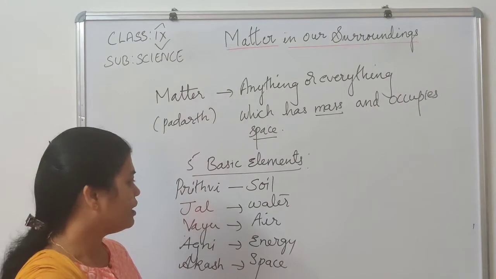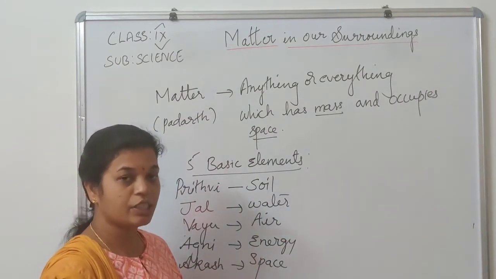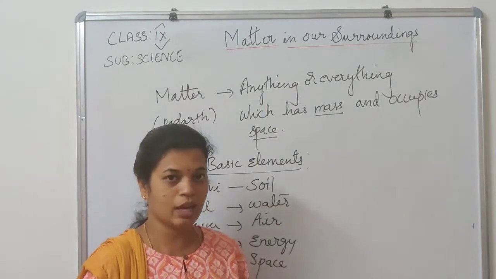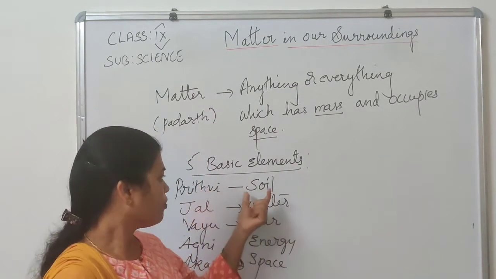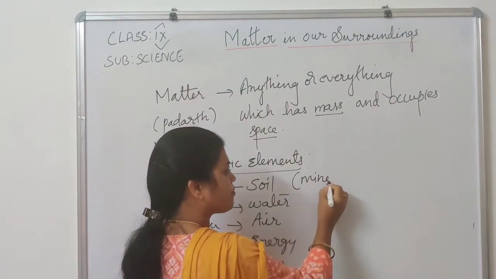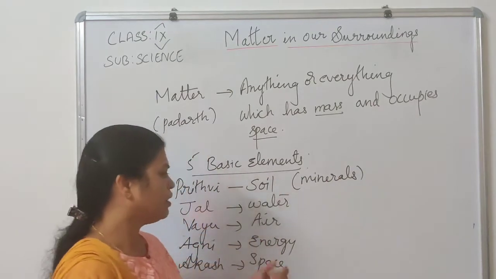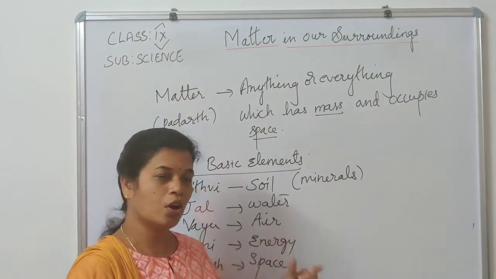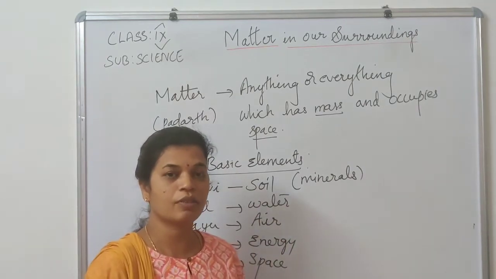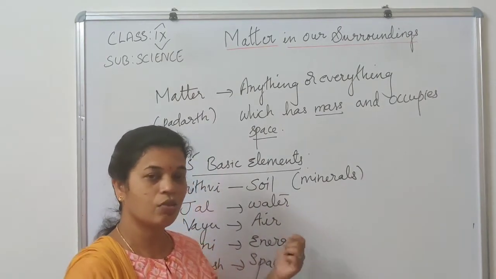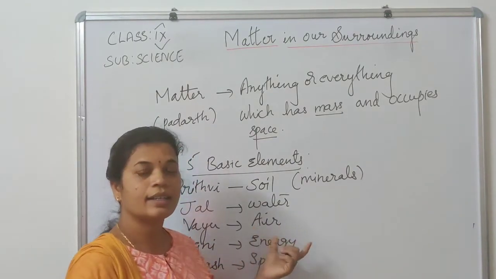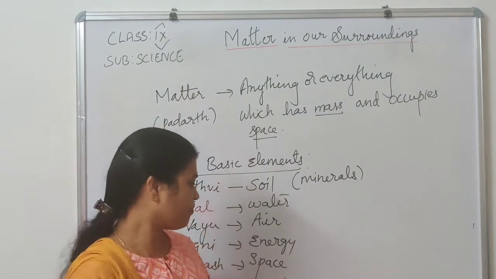Any matter is made up of these 5 basic elements, and it is true. If we take our own example, we are also matter. We are made up of soil, meaning minerals. Whether living or non-living, things contain water; we have 70% water. They also contain some air particles, gases, and energy.